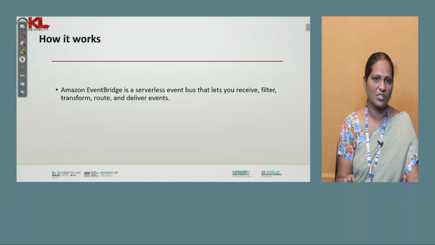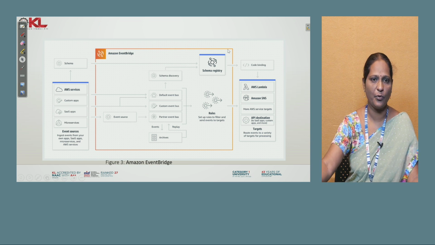How does EventBridge work? As the name implies, it is a serverless event bus. You can filter, transform, route and deliver requests based upon the events that happen. See here in this example, there is an EventBridge and an event source where the event comes from. These are the different sources where you can get an event, like AWS services, custom apps, software as a service apps and microservices. Many of these services can generate an event, so they all fall under event sources.